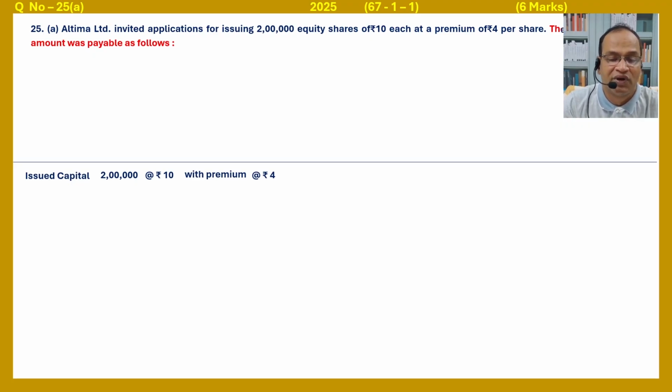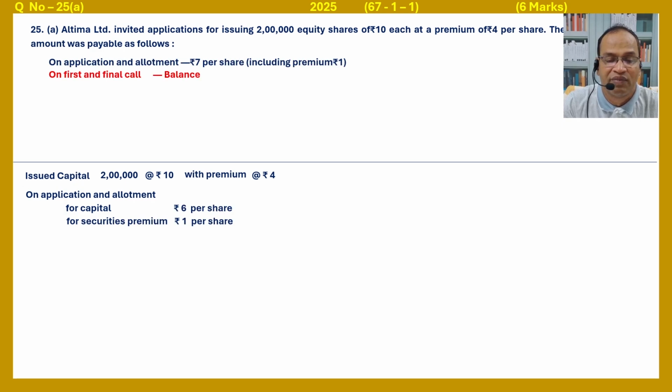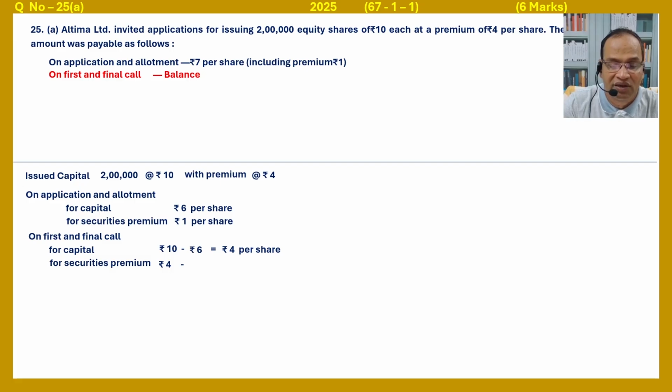The amount was payable as follows. On application and allotment, rupees 7 per share including premium of 1 rupee. On application, for capital 6 per share, for securities premium 1 per share. On first and final call, the balance. On first and final call, for capital rupees 10 minus 6, that is rupees 4 per share. Premium is 4, and for securities premium rupees 4 minus 1 equals rupees 3 per share.